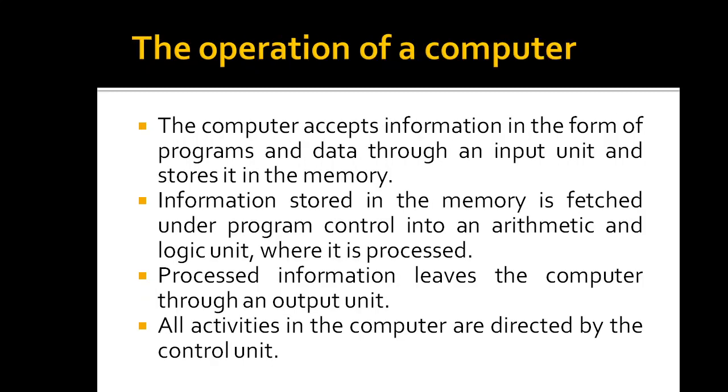Now let us summarize the operation of a computer. The computer accepts information in the form of a program and data through the input unit, and then stores it in the memory. The information stored in the memory is fetched under program control into the arithmetic and logic unit, and that is where it is processed. This processed information leaves the computer through the output unit, which means it is shown to the outside world. All these activities inside the machine are directed by the control unit.